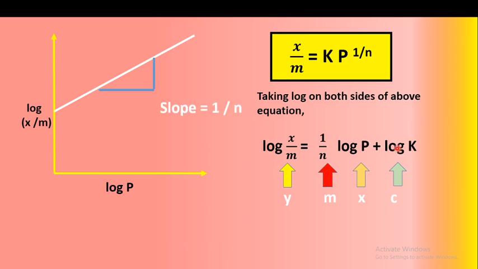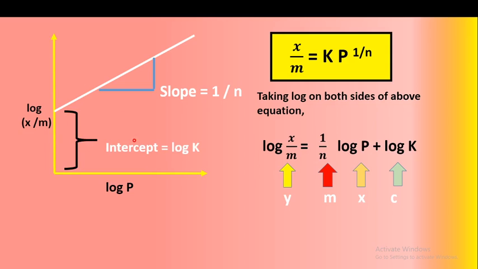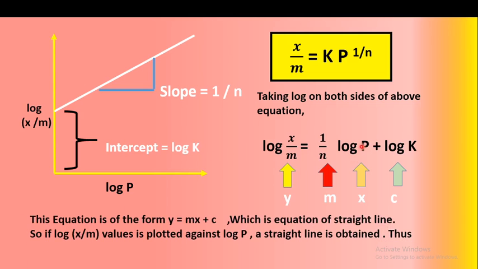So what is the slope of this graph? Slope is equal to 1/n, and the y-intercept value is log K. Therefore, this equation is of the form y is equal to mx plus c, which is the equation of a straight line. If log of x/m values are plotted against log P, a straight line is obtained.